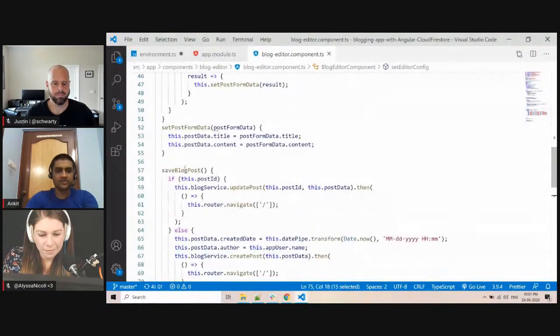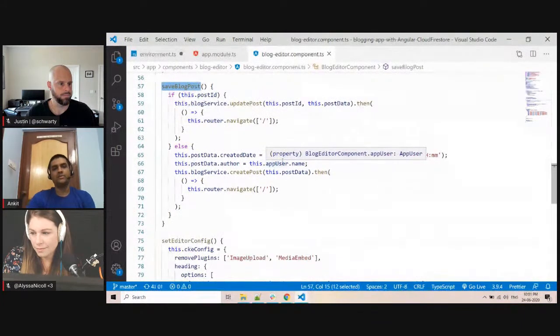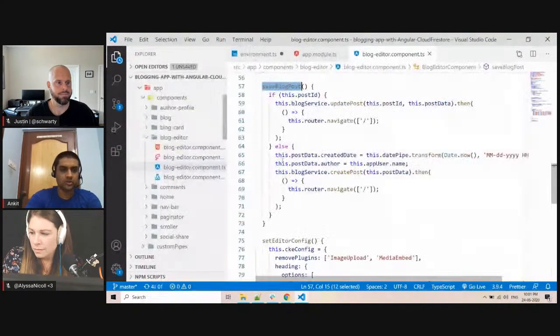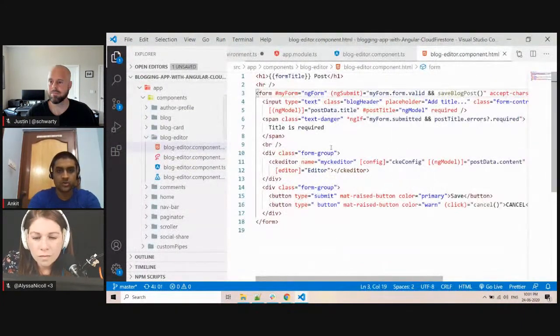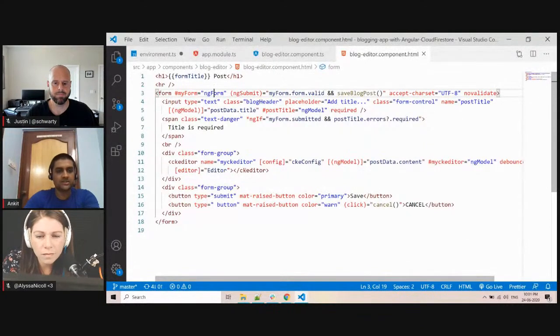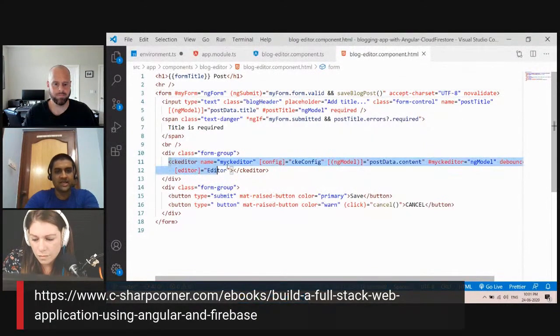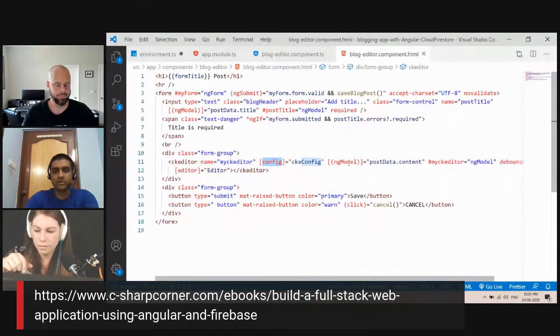And then we have the save blog post method. I am using a template driven form. Let me show you the HTML quickly over here. In the HTML, it's pretty simple. We have a CKEditor tag over here. I am passing the config which I have created, and I'm using ngModel to bind to my model.